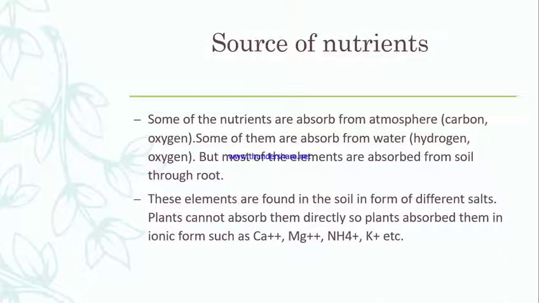Now the source of nutrients. Some of the nutrients are absorbed from the atmosphere, like carbon and oxygen, and some are absorbed from water, like hydrogen and oxygen. But most of the elements are absorbed from soil with the help of roots. These elements are present within the soil as different salts; they are not present separately. So plants cannot absorb them directly. Plants absorb them in ionic form, such as calcium ion and magnesium ion.